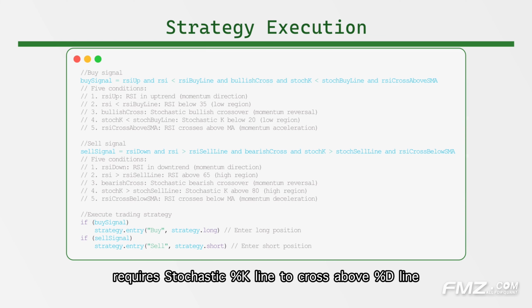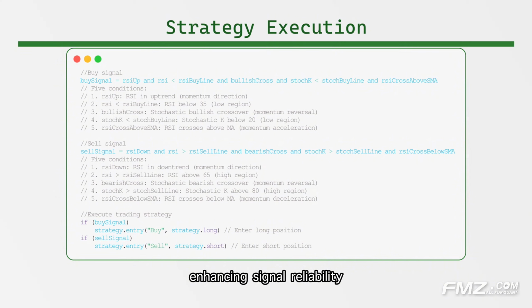requires stochastic %K line to cross above %D line, providing short-term momentum reversal confirmation. Fourth condition, stochastic K value below buy line, Stoch buy line, ensures stochastic crossover happens in the low region, enhancing signal reliability.